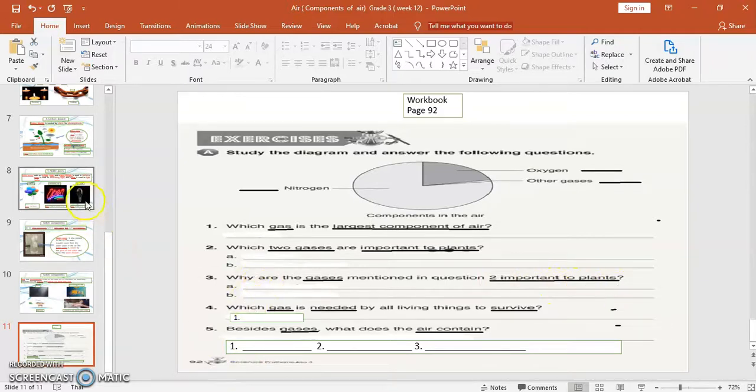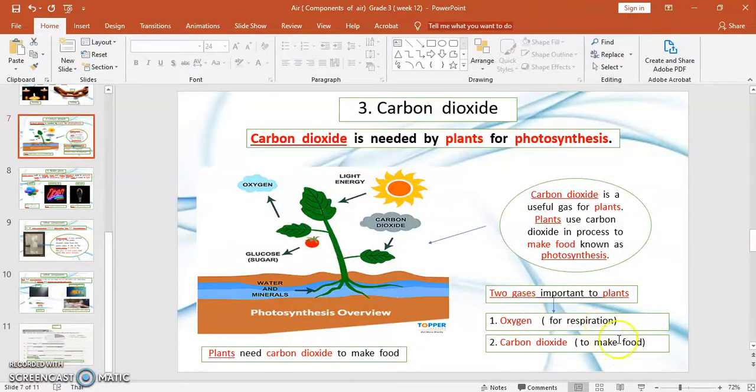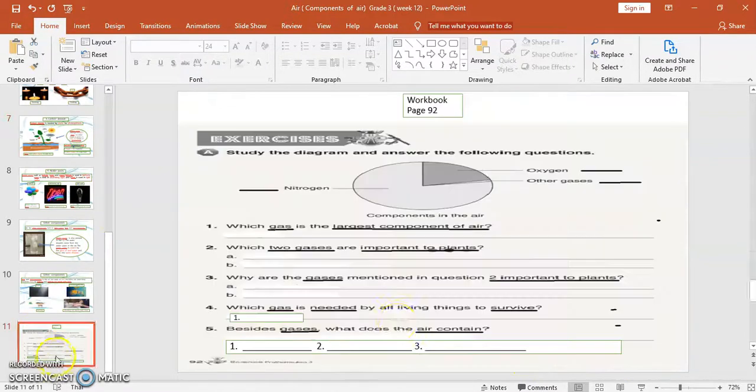You need to answer this one: for respiration or to make food. If your answer is oxygen, that is for respiration. If your answer is carbon dioxide, that is to make food.